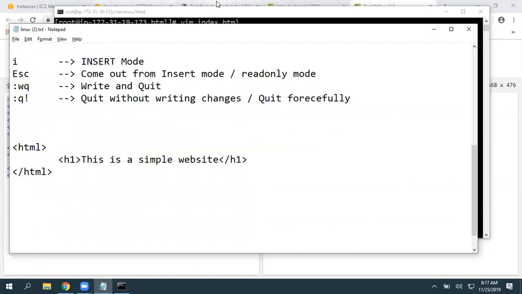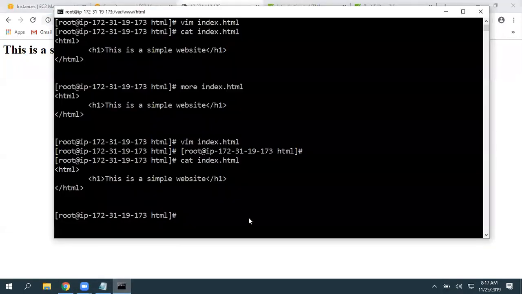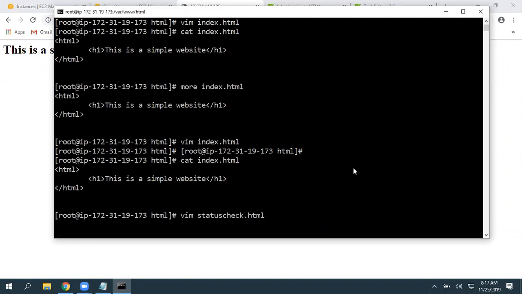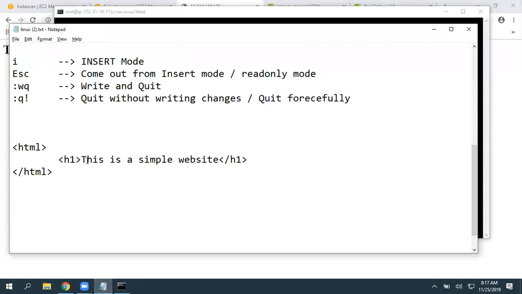Okay, now let's go here, give a quick refresh. There you can see we got that. Again, see here I'm not giving any /index.html, but that is the default web page we are going to get. If you are creating any other, for example, statuscheck.html, in our load balancer we are going to use this mechanism. So I'm creating vim statuscheck.html, press I, the same thing, but here I'm going to write okay.